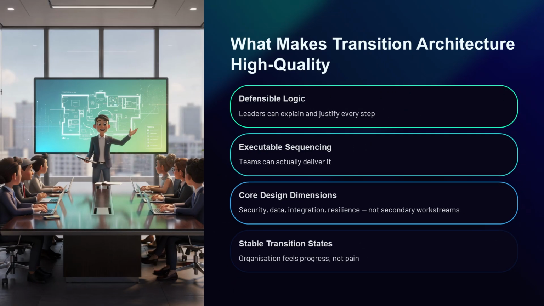As you close the lecture, you should know what distinguishes strong transition architecture from a simple project plan. High-quality transition architecture has logic that leaders can defend, sequencing that teams can execute, and governance that prevents drift. It treats security, data, integration, operations, and resilience as core design dimensions, not secondary work streams. Most importantly, it produces transition states that are stable and valuable, so the organization feels progress rather than pain.